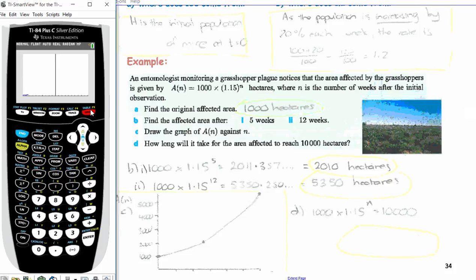Yep, we can start to see the function forming. So here's the exponential function. What you're seeing in blue is 1000 multiplied by 1.15 to the power of x, and here is the horizontal line, which is y equals 10,000. We can't see the intersect, so we're going to have to make our x max bigger. Let's go window, x max. It's currently on 10. Maybe let's go up to 30 and see if that enables us to see the intersect.